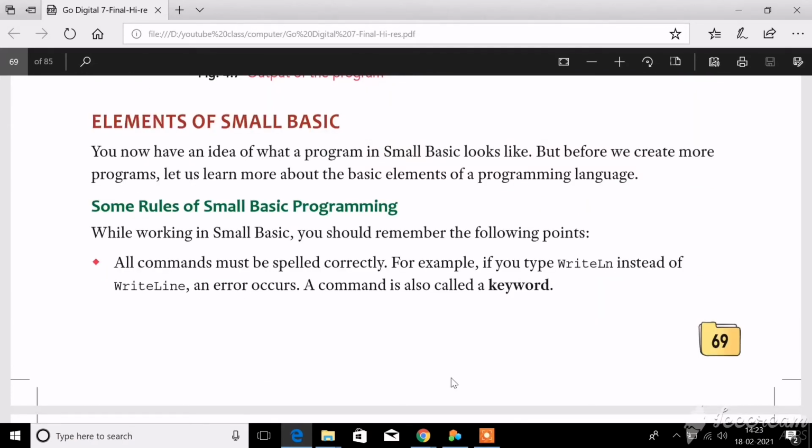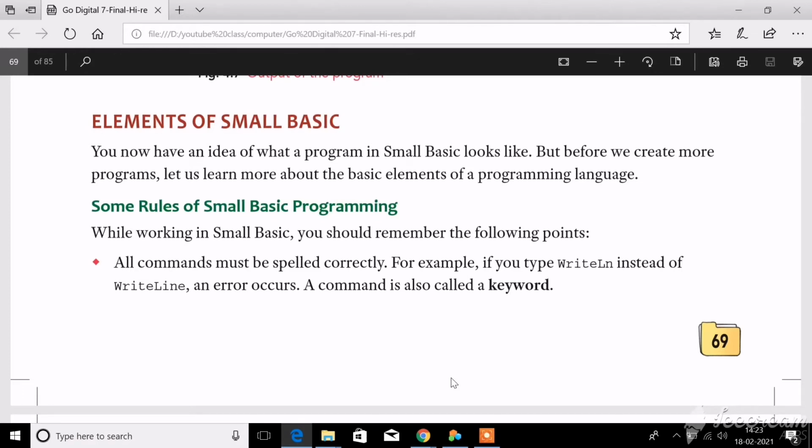Elements of Small Basic. Elements means what features are available in Small Basic, or what functions you can use in the program to write a program in Small Basic. That is called elements of Small Basic.